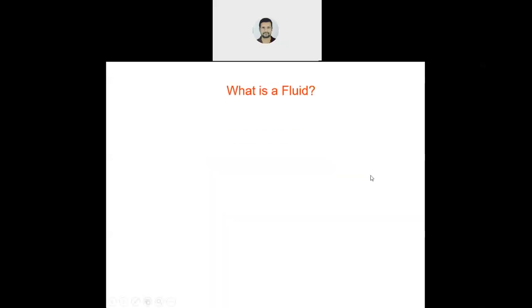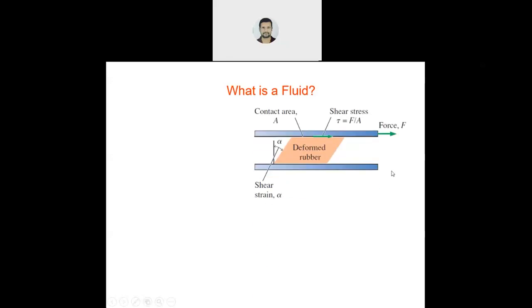So first of all, what is fluid? Any idea what is fluid? Yes, just now I told you, anything which can flow. Now anything which can flow means liquid can also flow, gas can also flow. We are saying air is flowing or air is blowing, water is flowing. So liquid and gas both can flow. So both come under the category of fluid.